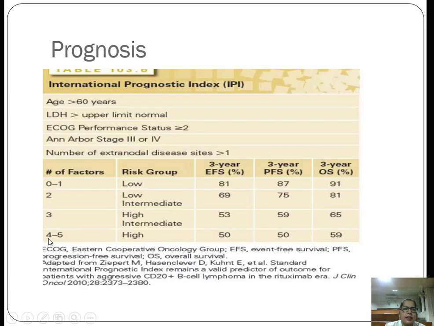Now coming to the prognosis, that is the International Prognostic Index, which includes age more than 60 years, LDH increased, and the ECOG performance status. ECOG is the Eastern Cooperative Oncology Group, which has developed certain parameters to study the performance status. If it is more than or equal to 2, Ann Arbor stage 3 or 4, and number of extranodal disease sites is more than 1, this all carries the bad prognosis, and accordingly these are given as risk factors, and their risk factors are calculated, and 3 years, 5 years survival rates are calculated on the basis of this.